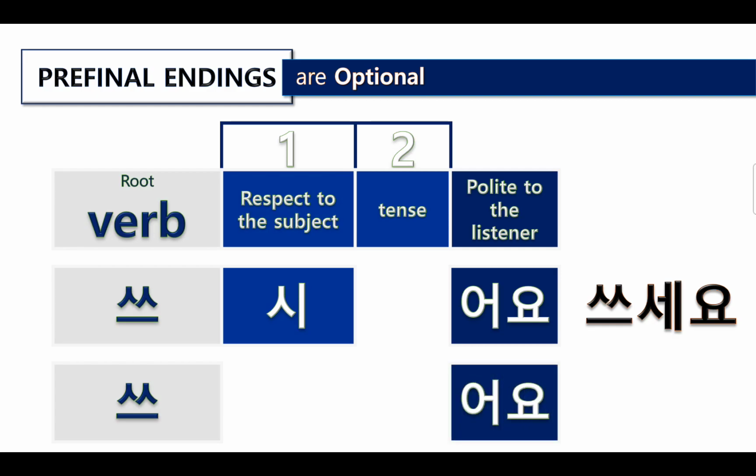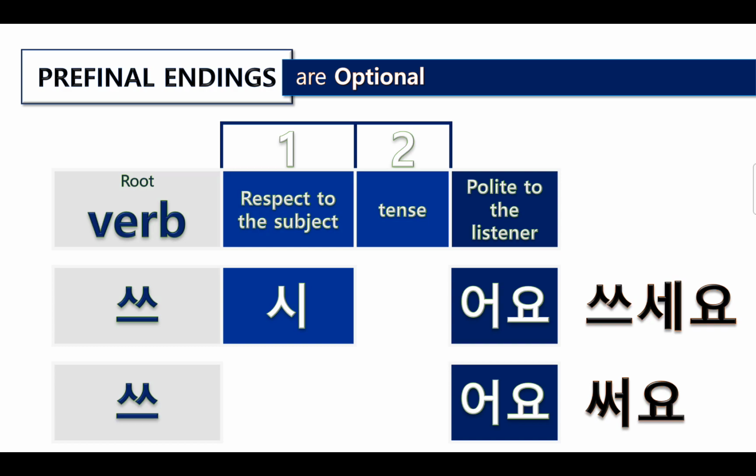When 으 meets another vowel, 으 is omitted. So the result is 써요. 쓰세요, 써요. As you see, the pre-final endings are optional. If you want to respect the subject, put 시. But if you don't want to respect the subject, you don't need to put 시 there. And if you want to make it past, you put 았 or 었, right?